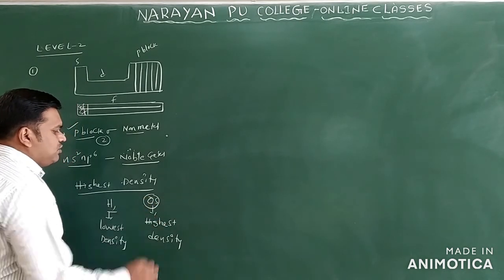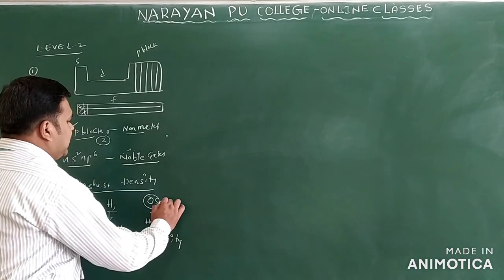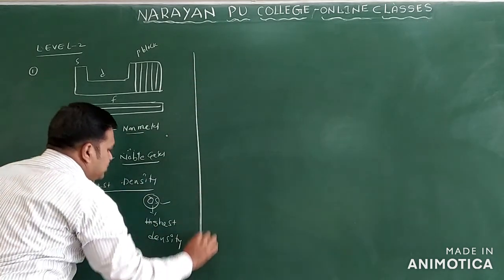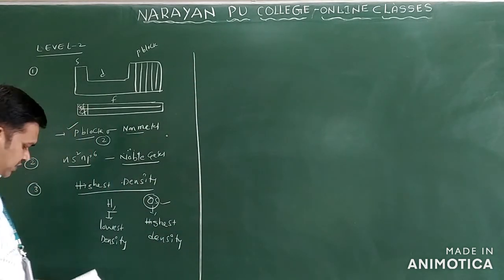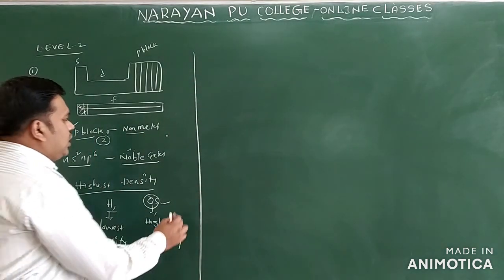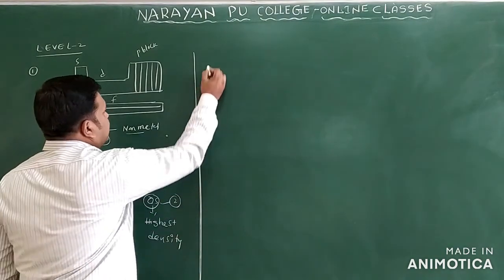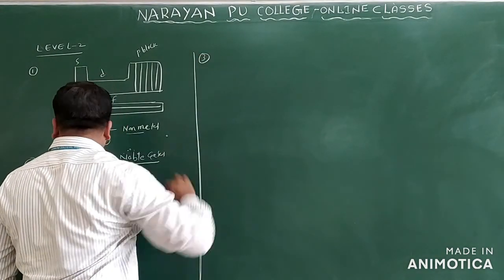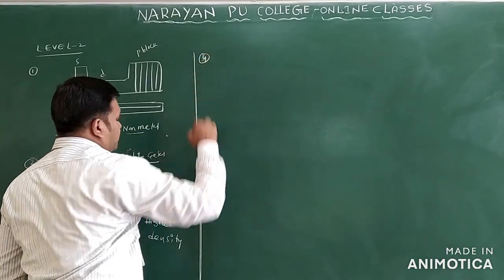Osmium has the highest density in the entire periodic table. So this is question number 3. What answer will you take? You will take option 2 for this question. Now we'll see question number 4.